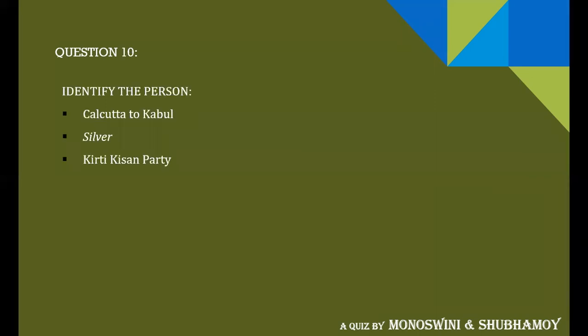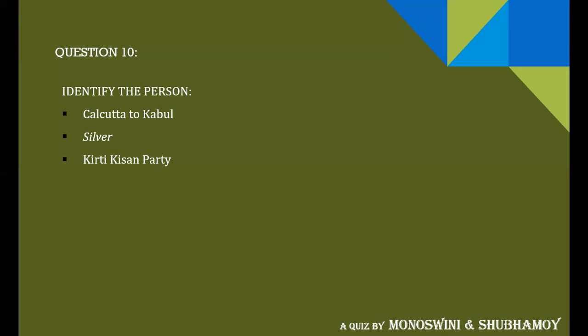Identify the person. Three hints are given for a person: Calcutta to Kabul, then silver, which is highlighted in a different way, and then Kirti Kisan Party. So a party is named here, and a hint is given that Calcutta to Kabul, it traveled for some reason. Look at the clues and try to name some person associated with Bose in some way, who helped Bose in some